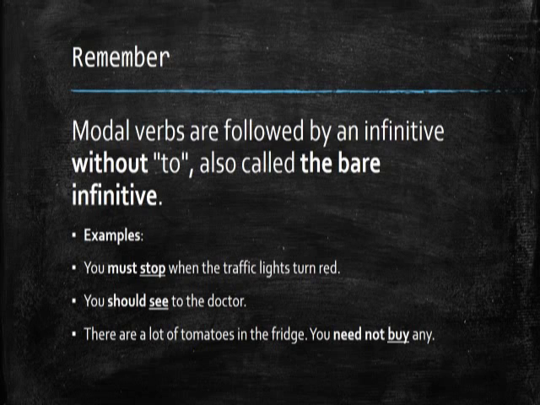You must stop when the traffic light turns red, and you should see, the word see here, no other element. This is the bare infinitive. And then there are a lot of tomatoes in the fridge, you need not buy any. So the verb that follows a modal should be in the form of the bare infinitive.